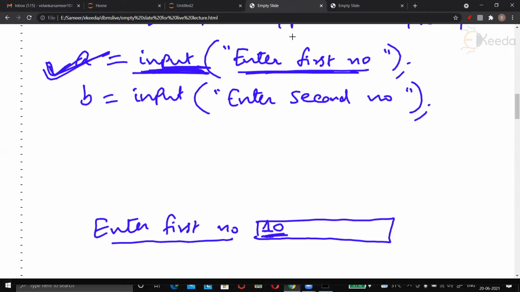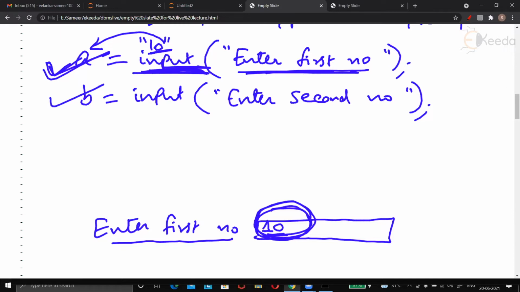But Python mischievously takes this 10 and stores it in A as a string. It will store it as quoted 10. Just check this. So we feel that A is storing number 10, but no. A is not storing a number. A is storing a string. That means any input taken in Python through keyboard is always taken in the form of a string.